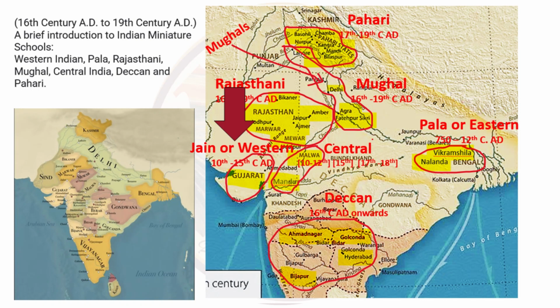Then look at the left, there is a school called Jain School or Western School. It was based upon Jain religion and paintings were also made on palm leaf manuscripts, that is paintings as well as writing. Then the timeline of the school is 10th to middle of 15th century and areas were Gujarat, Rajasthan and few parts of central India.